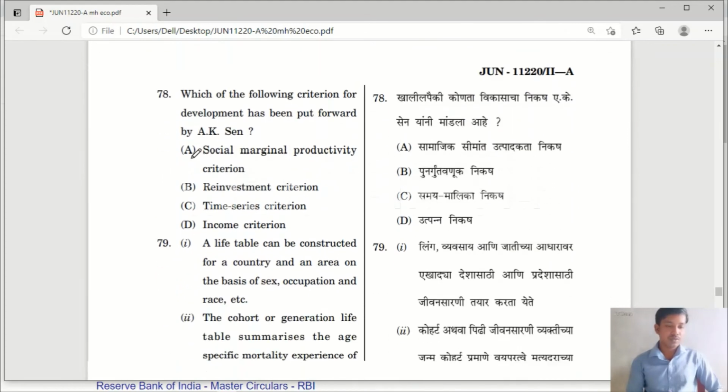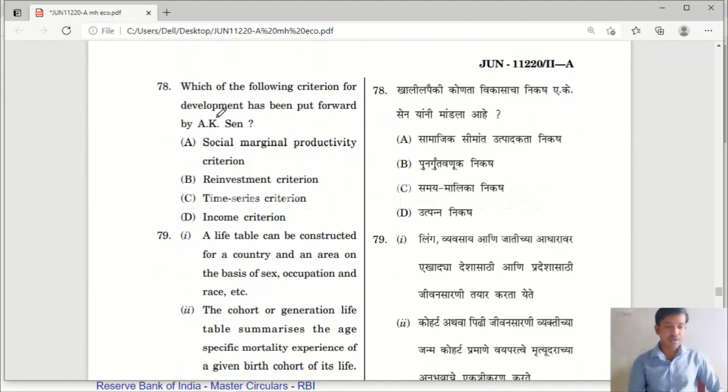Question number 78. Which of the following criterion for development has been put forward by A.K. Sen? Social marginal productivity criterion, reinvestment criterion, time series criterion, income criterion. Which one is used by AK Sen here? The right answer is option C. Time series criterion was used by AK Sen.